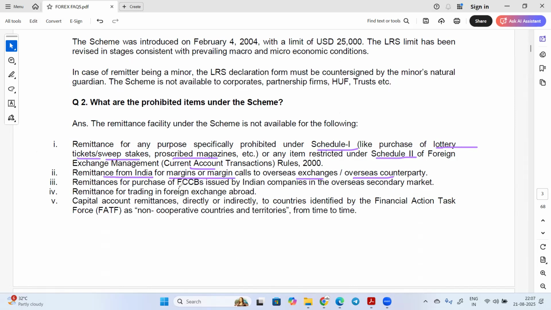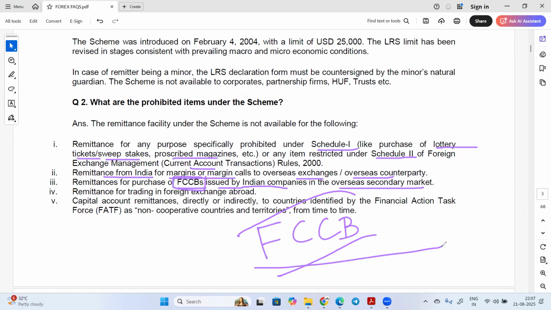Remittance for purchase of FCCBs issued by Indian companies in the overseas secondary market. So what is this FCCB? This you have to write in the comment section. What is the full form of FCCB? Let's see how many of you will be doing this homework and writing the full form of FCCB in the comment section.